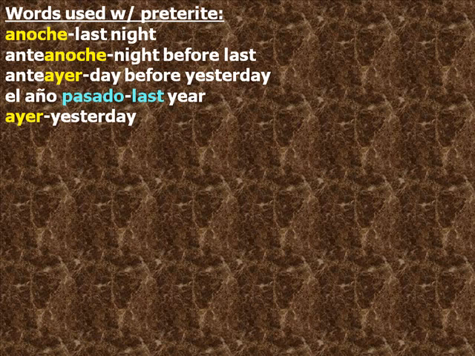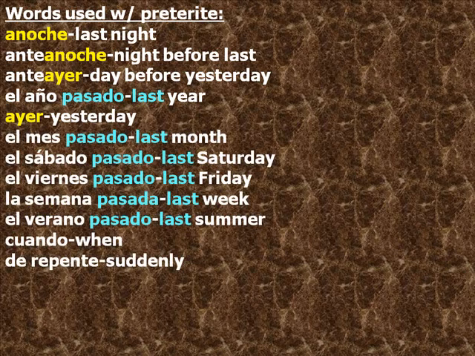While looking at sentences used with the preterite, there are always words and context that tell you to use the tense. Here they are. Anoche, last night. Anteanoche, the night before last. Anteayer, the day before yesterday. El año pasado, last year. And ayer, yesterday. Some more words are el mes pasado, last month.